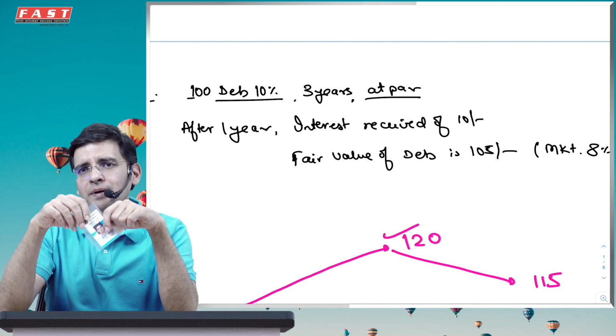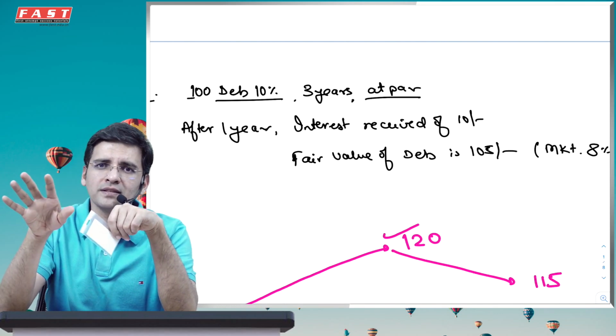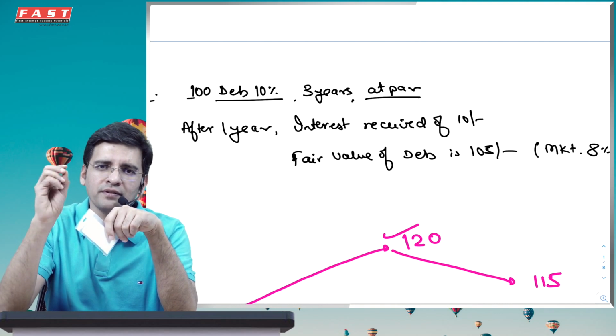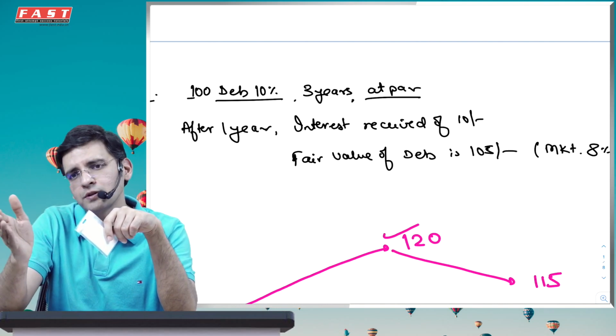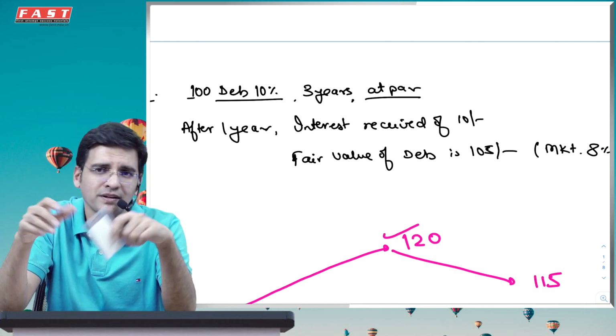But say I'm not sure about my particular business model. In fact, I'm sure of my business model, but my business model says that whatever is advantageous, do that. You may hold it till maturity, you may not hold it. You may not trade it, you may hold it. You may not hold it, you may trade it.